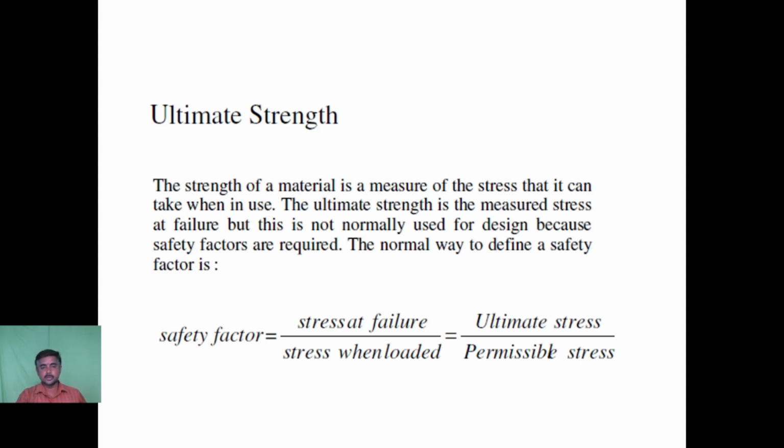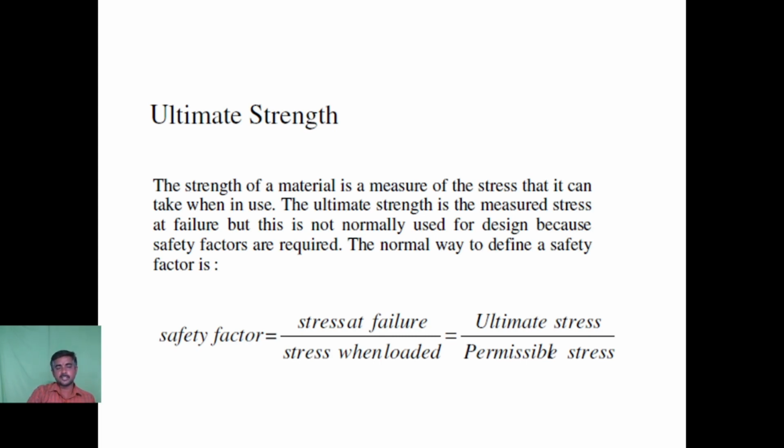So when you buy a chair, they will mention that it can hold 100 Newton or 150 Newton, but the maximum limit of that chair will be 200 or 250. They will not allow you to expose that chair to the maximum limit it can withstand. If you expose a material to the maximum or ultimate strength it can withstand, then the material normally fails. This is called ultimate strength. So, the ultimate strength and permissible strength.